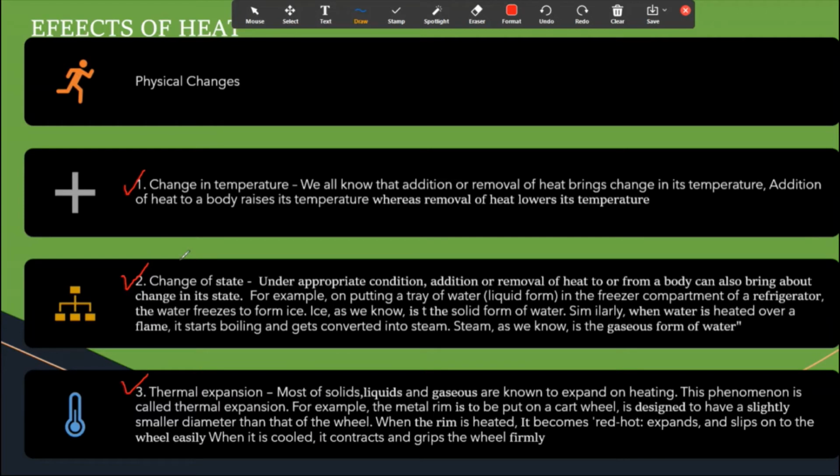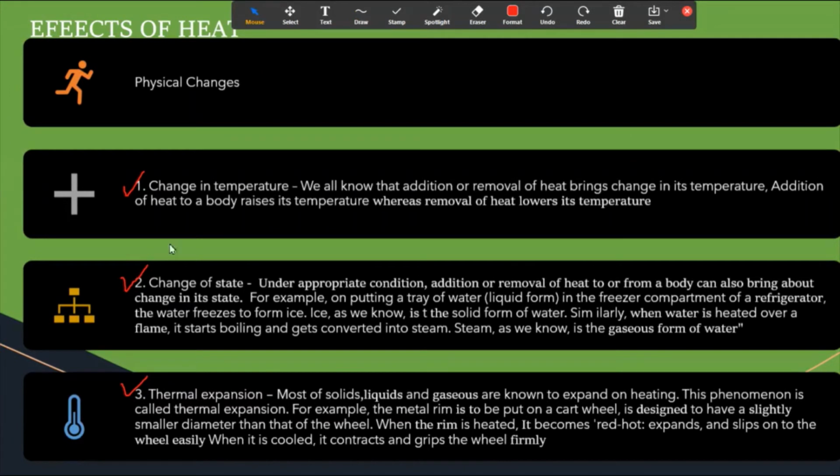Now, second, change of state. Under appropriate conditions, addition or removal of heat to or from a body can also bring about a change in its state. How? Excited to know? When you keep water in the ice tray in the refrigerator, what happens?